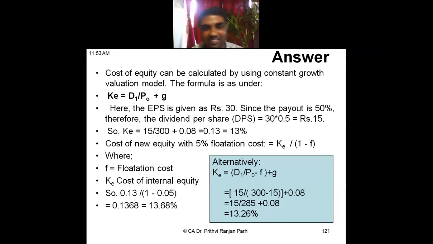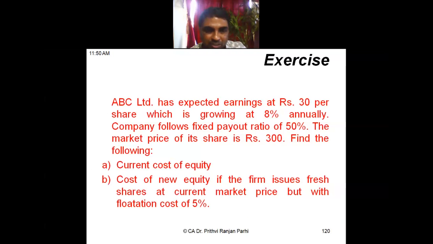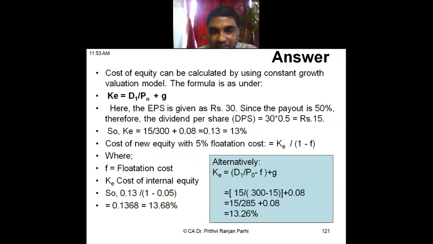Okay, let me see what the question says. The question says, with the flotation cost of 5%. 5% means 15 rupees. Plus growth rate. Growth rate is 0.08. So it comes to 15 by 285 plus 0.08. It comes to 13.26% as your cost of equity with flotation cost.